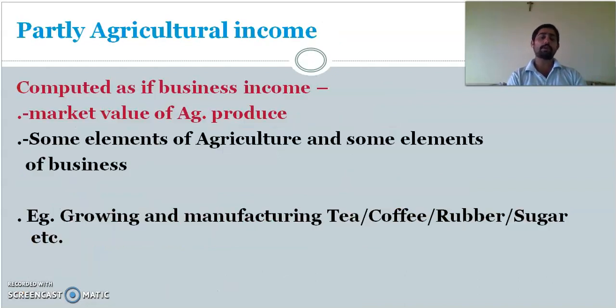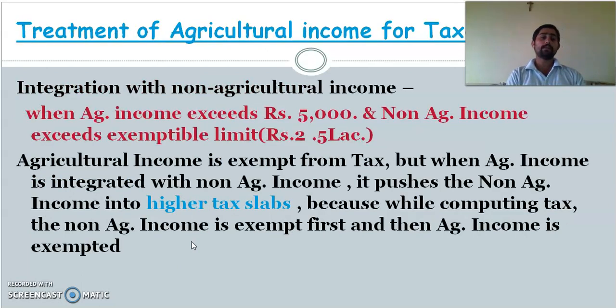There is also the concept of partly agriculture income, where some elements are agriculture and some are business. That also we should consider. When your income is more than 5,000, you have to integrate with the non-agriculture limit.